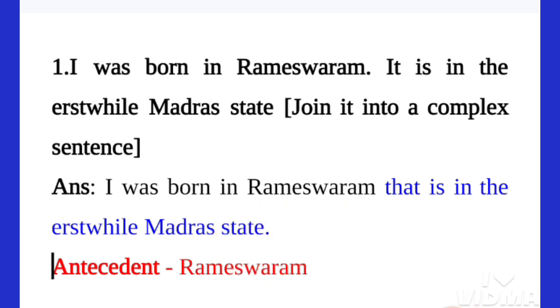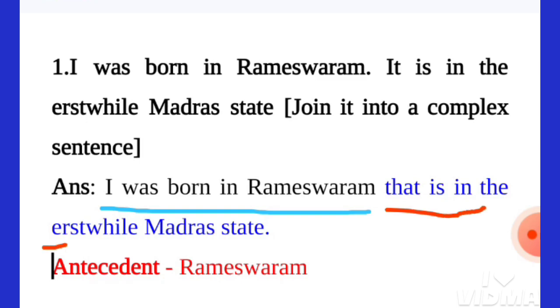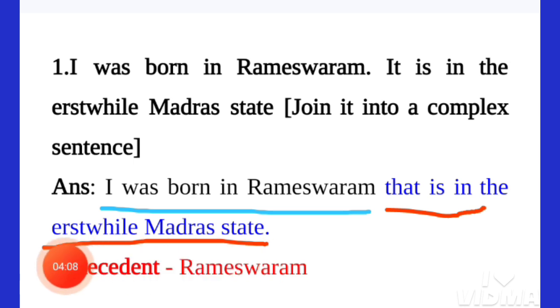Now, we shall understand this complex sentence from another angle. We know that in a complex sentence, there is one principal clause and one or more subordinate clauses. Here, "I was born in Rameswaram" is the principal clause, because this clause expresses its own meaning without depending on any other clause. And "that is in the erstwhile Madras state" is the subordinate clause.